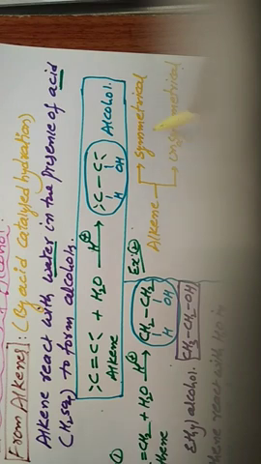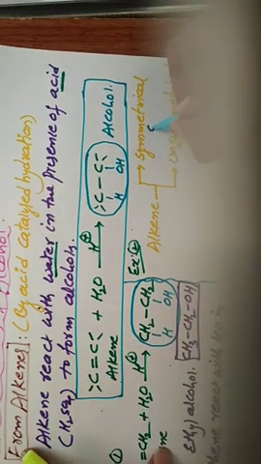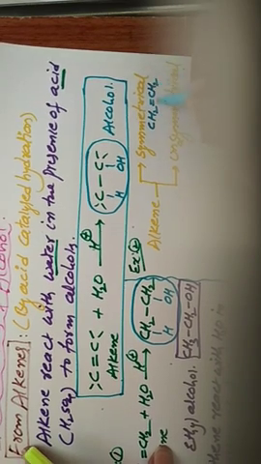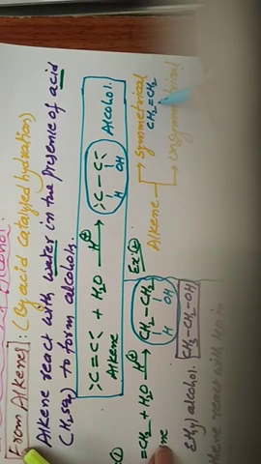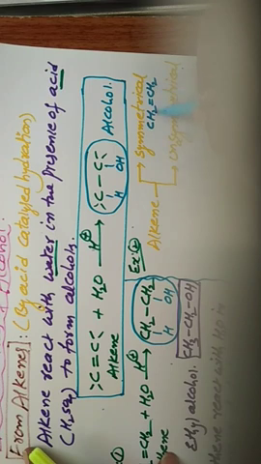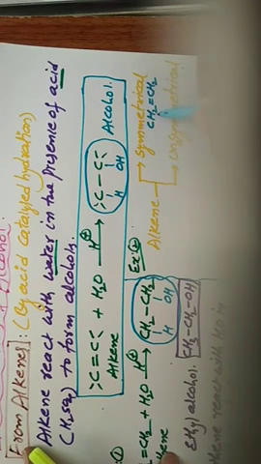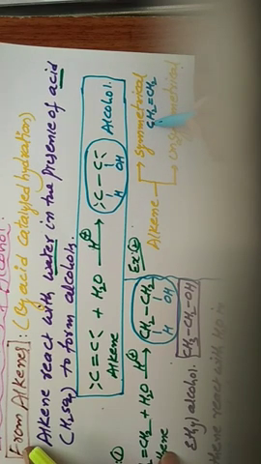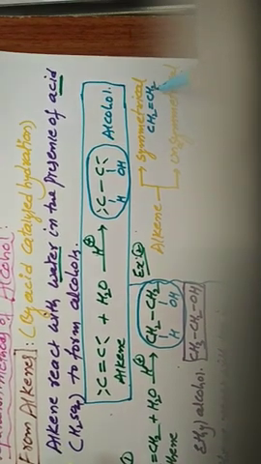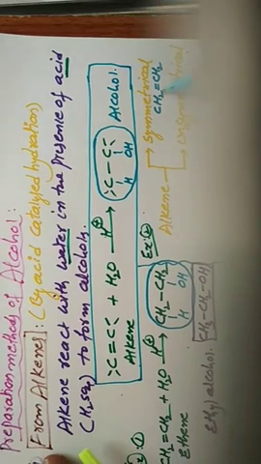Symmetrical means the double bonded carbons have the same number of hydrogen atoms. Ethene is a symmetrical alkene. The reason: this double bonded carbon has 2 hydrogen atoms, and this double bonded carbon also has 2 hydrogen atoms. So equal number of hydrogens on the double bonded carbons is called symmetrical alkene.